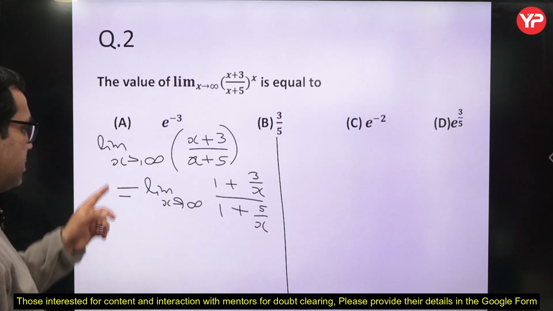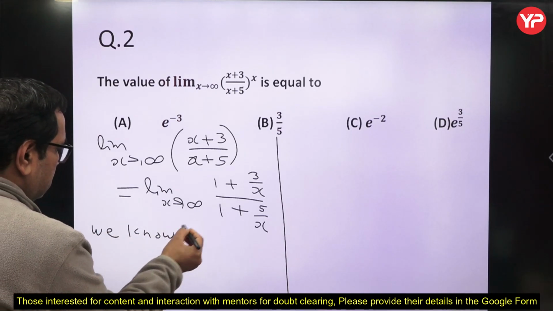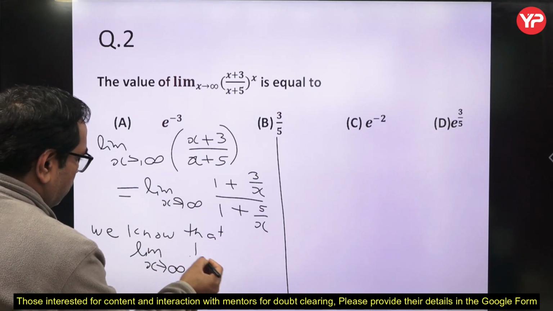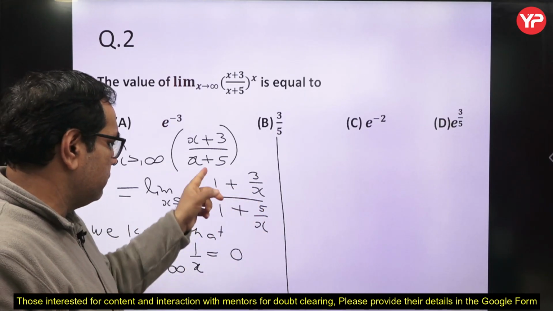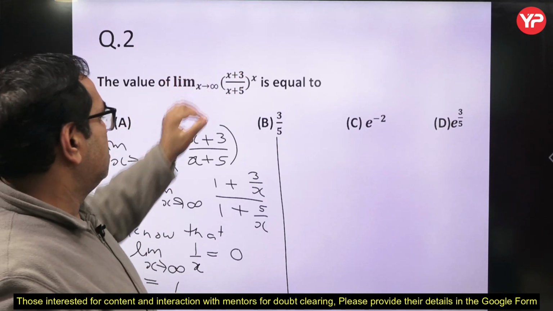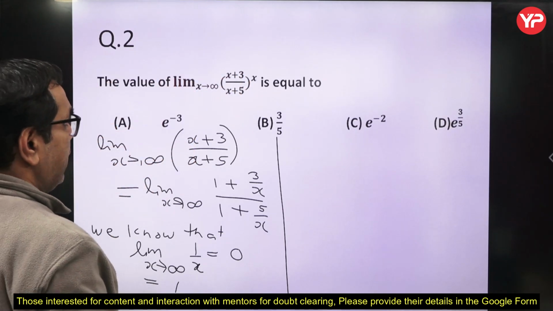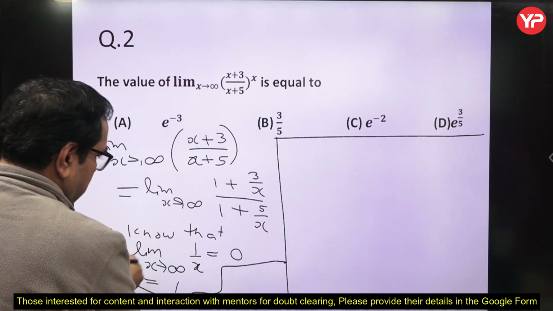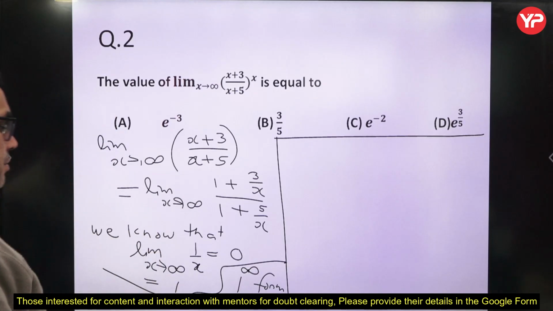Now we know that limit x tends to infinity 1 upon x is 0. We know this point. Limit x tends to infinity 1 over x is equal to 0. So we can use this result here. So this is 0, this is 0, so 1 upon 1. So we are getting 1 actually. And here power is x, so at infinity it is infinity, so we are getting 1 to the power infinity form, which is called an indeterminate form.